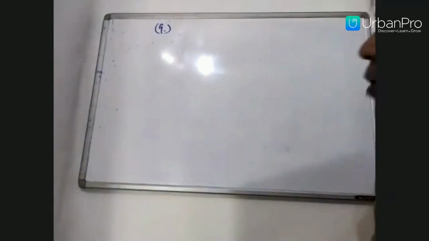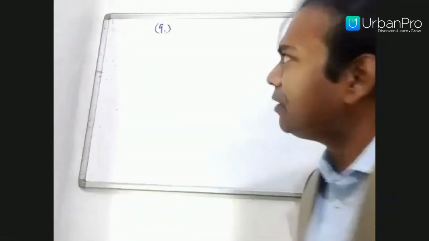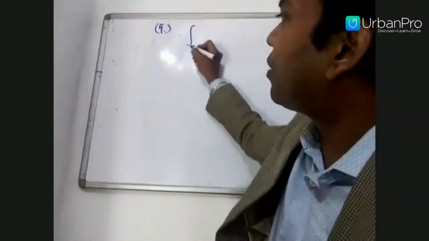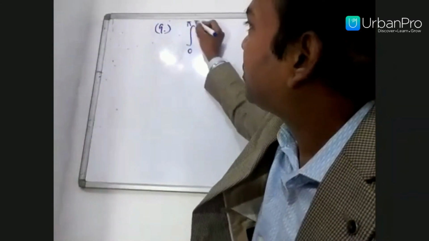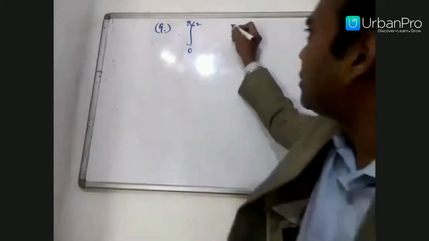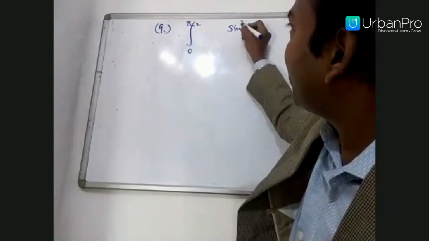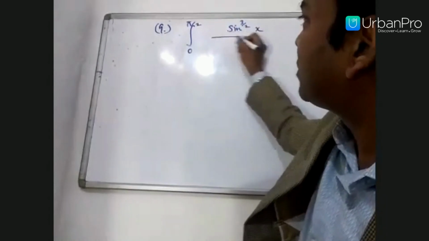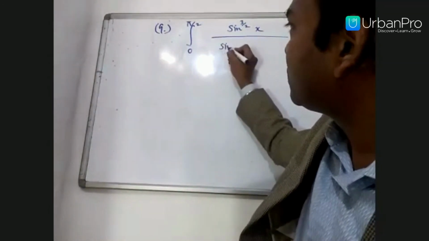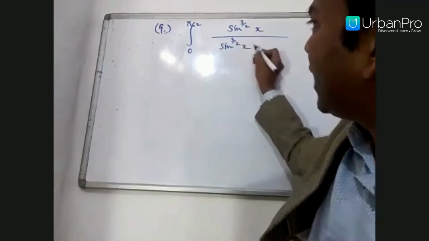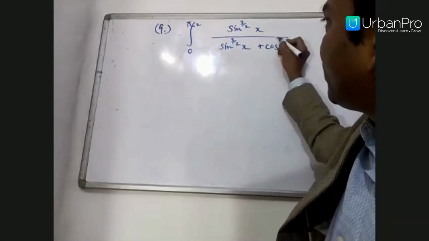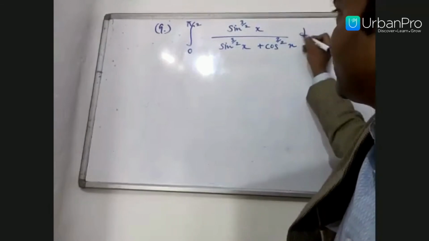Yeah, so next I am going to take problem number 9. Here I will take a problem of definite integration. In a definite integration problem, there will always be limits. Just like this problem: from 0 to pi by 2, sine raised to the power 3 by 2 x upon sine raised to the power 3 by 2 x plus cos raised to the power 3 by 2 x dx.